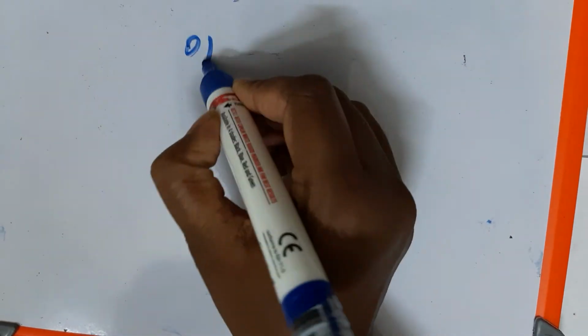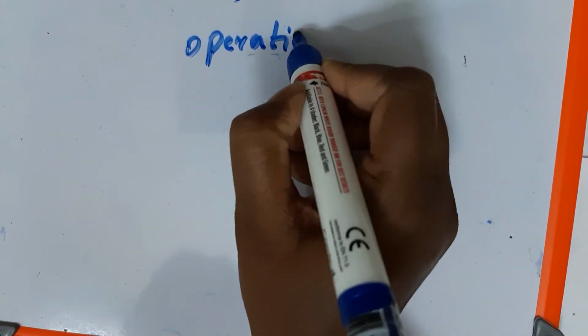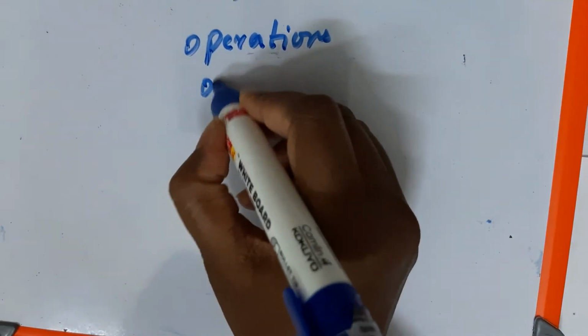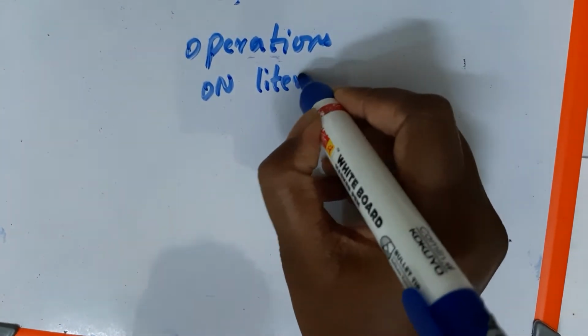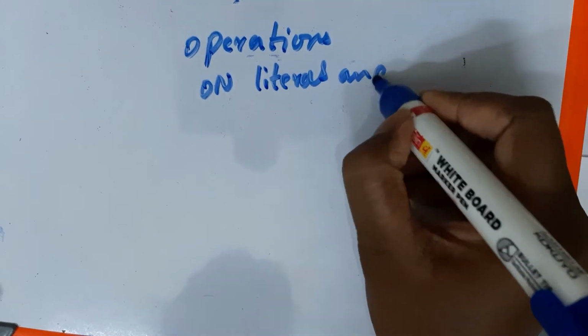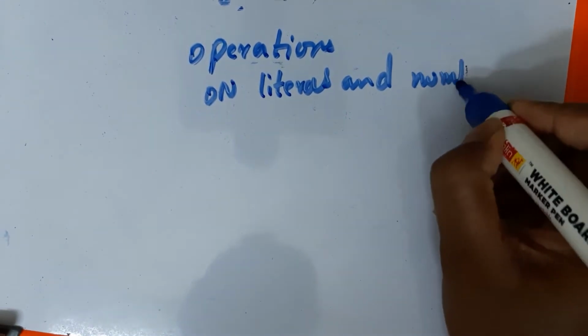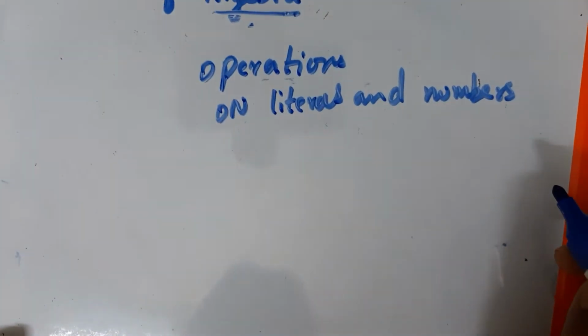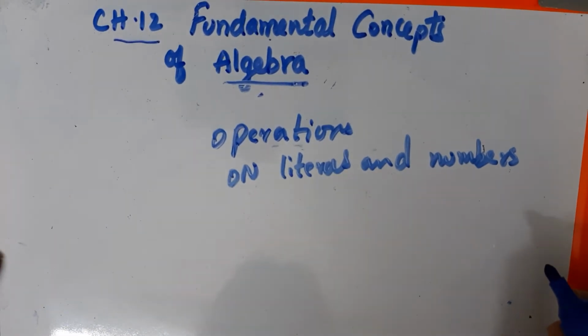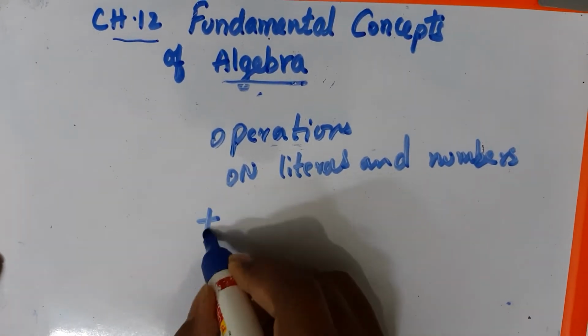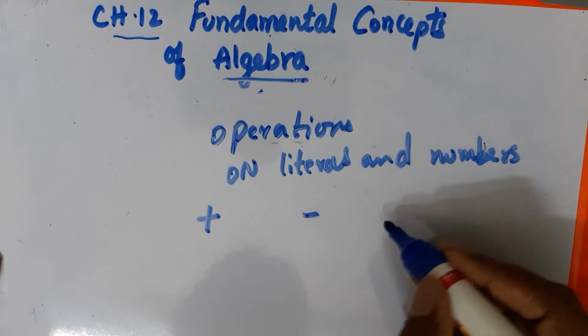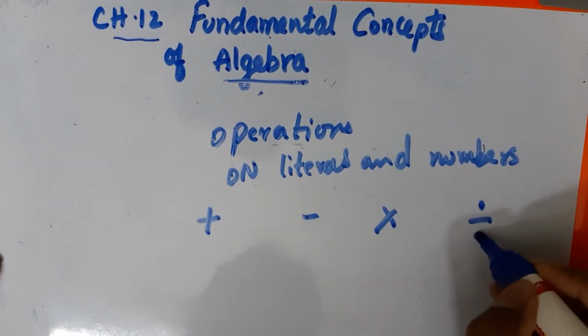Now, operations on literals and numbers. We have four fundamental operations we have learned: addition, subtraction, multiplication and division.